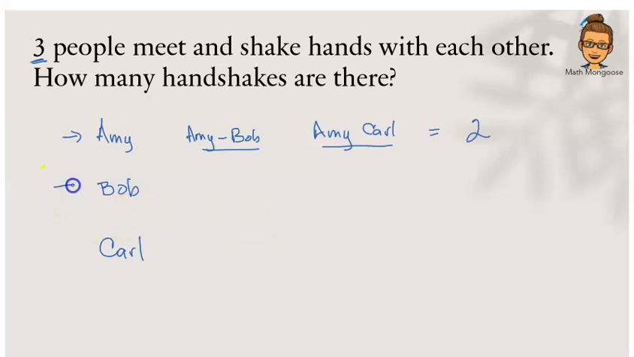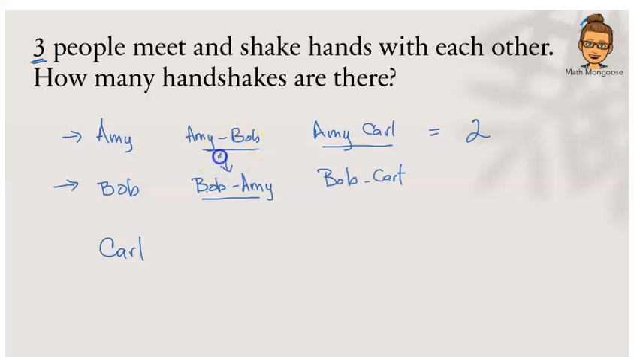Let us think about Bob. How many times will Bob shake hands? So Bob is going to shake hands with Amy, and Bob is also going to shake hands with Carl. He will have a total of 2 handshakes. But let us look at this handshake. Bob shaking hands with Amy, and Amy shaking hands with Bob.